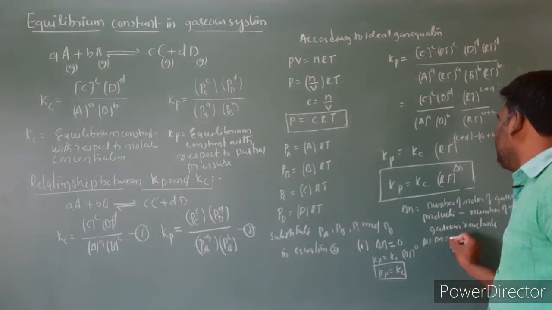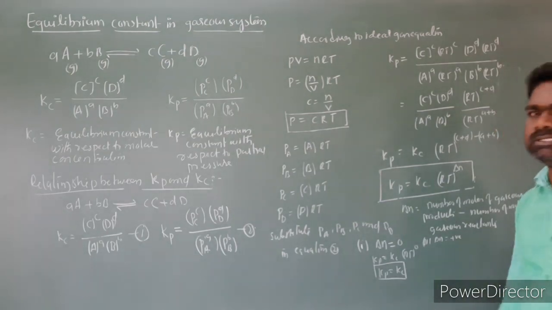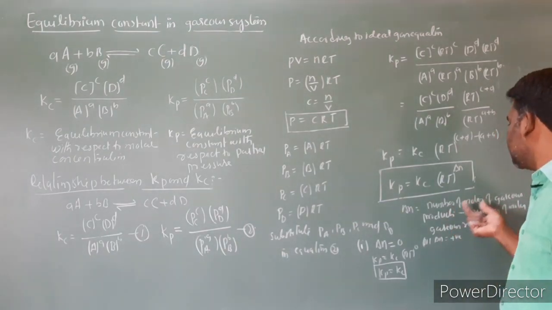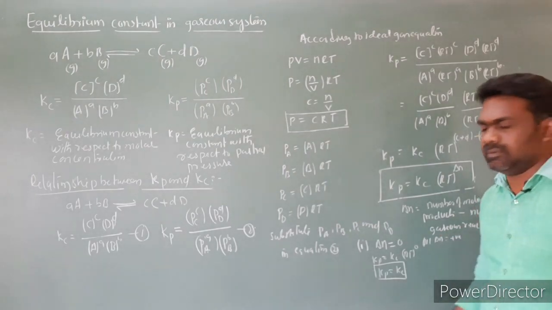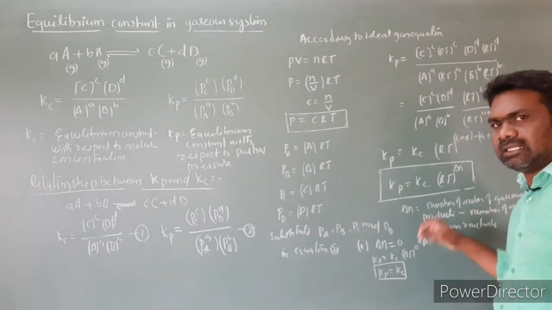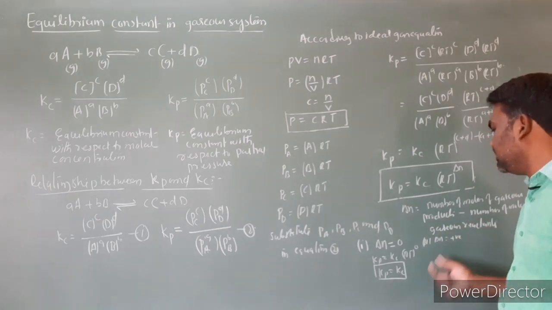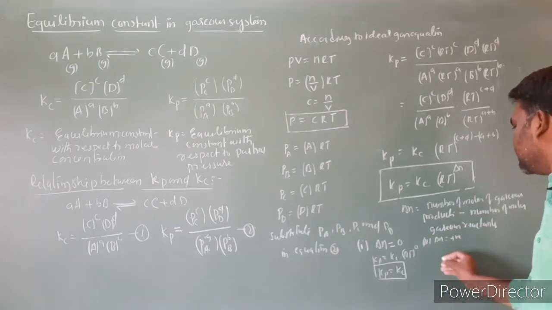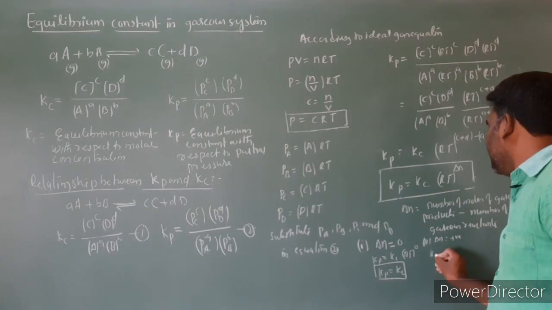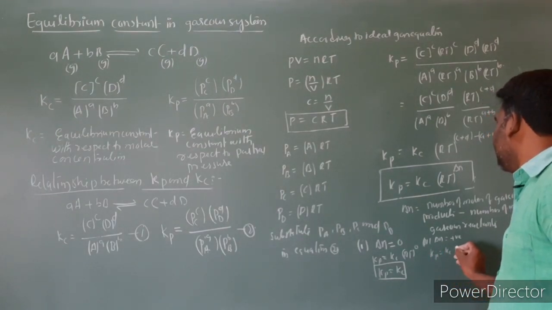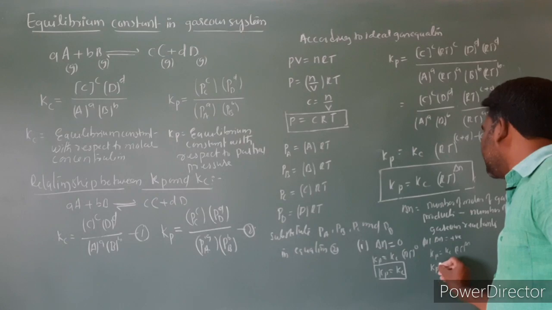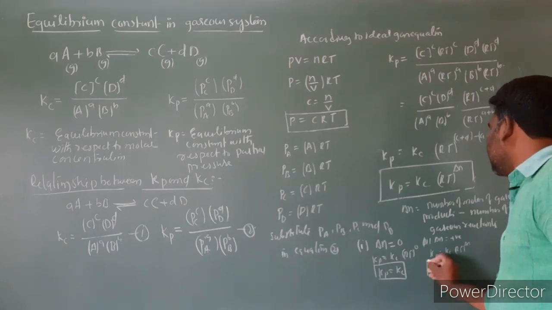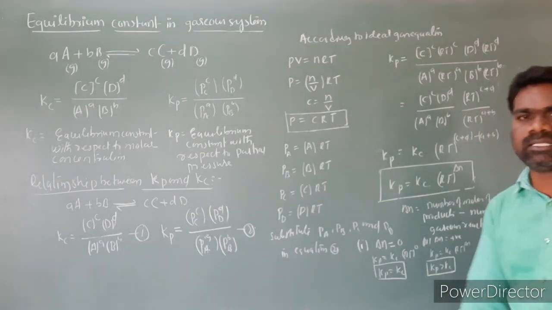Delta N is equal to positive. That means the number of moles of gaseous products is greater than the number of moles of gaseous reactants. So Kp is equal to Kc into RT power delta N. Delta N is a positive value, so that we will get Kp is greater than Kc. This is the second case.